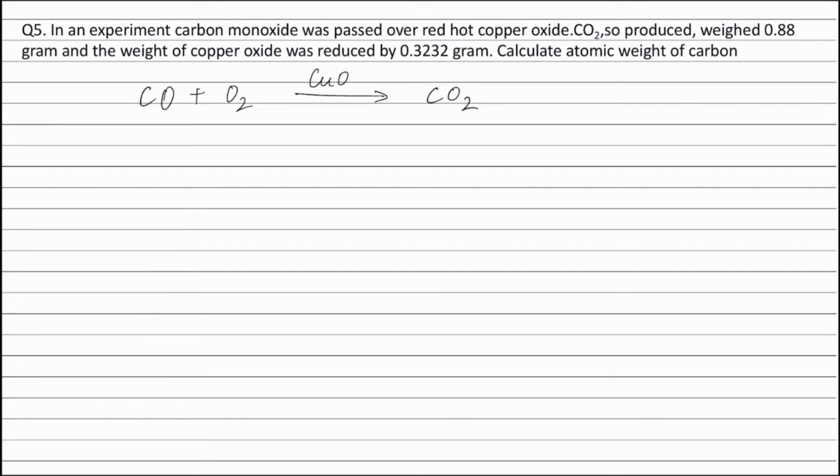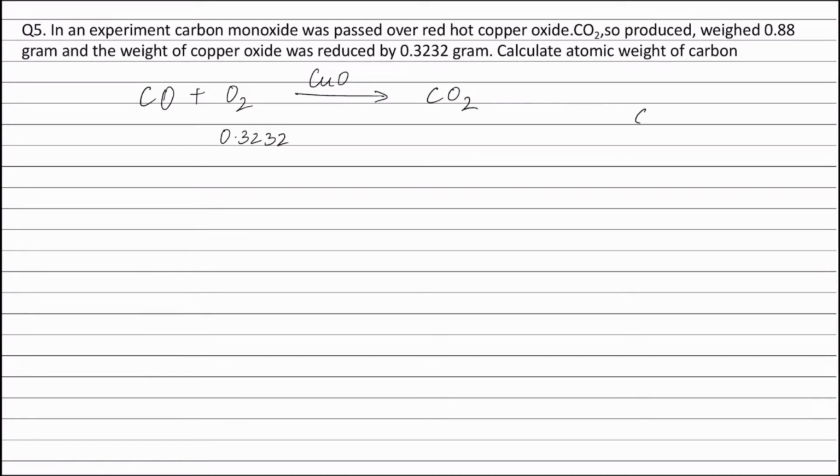Since copper oxide acts as oxidizing agent, the decrease in weight of copper oxide is equal to the weight of oxygen that is used up in the oxidation of carbon monoxide to carbon dioxide. Therefore, weight of oxygen can be written as 0.3232 grams.